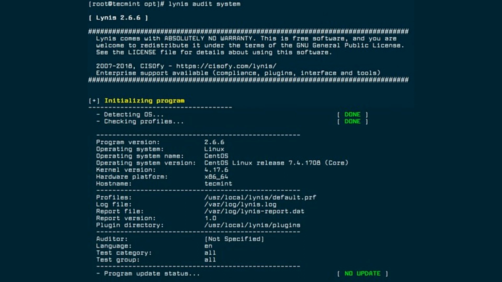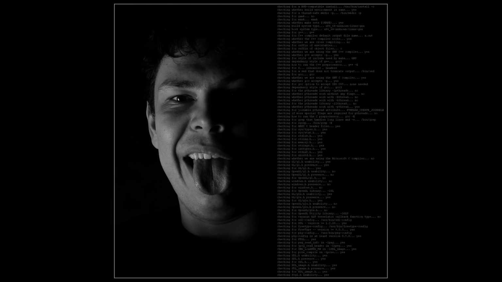In addition to user and group management, Linux also provides advanced security features such as file permissions, firewalls, and encryption. As a Linux administrator, it is important to understand these features and how to use them to secure your system. We hope this video has provided you with a solid foundation in Linux administration. Remember to continue learning and exploring the many features and capabilities of Linux.